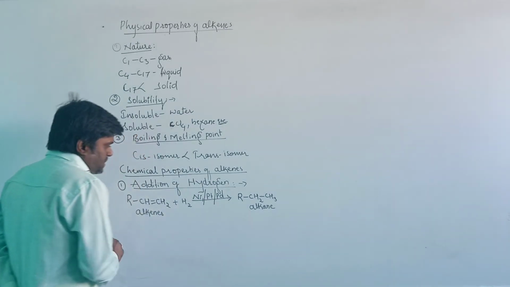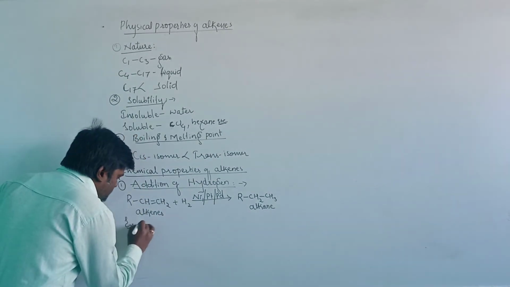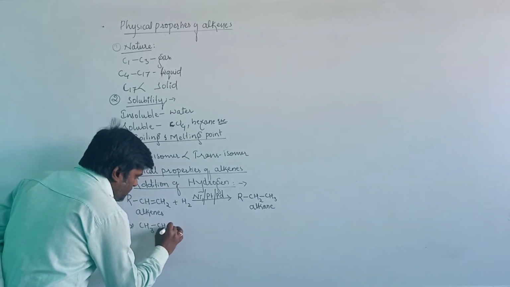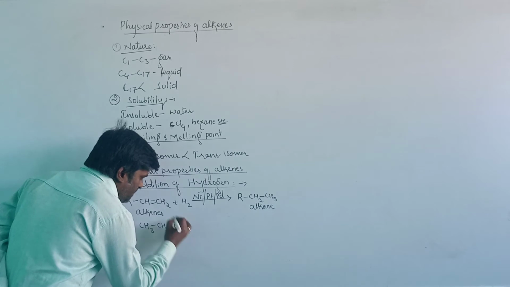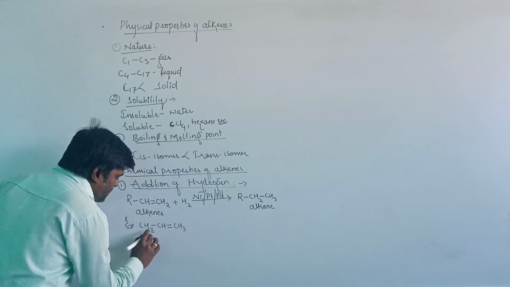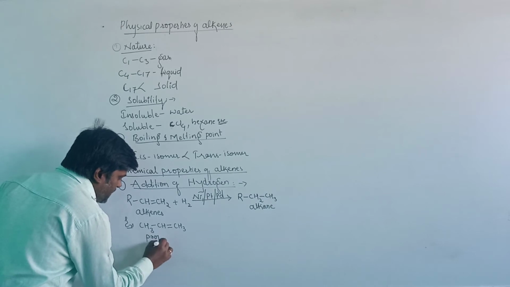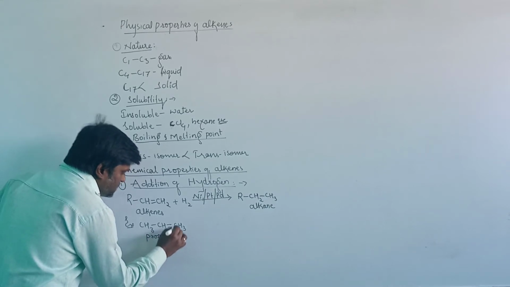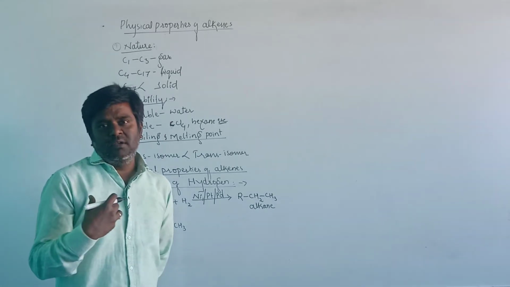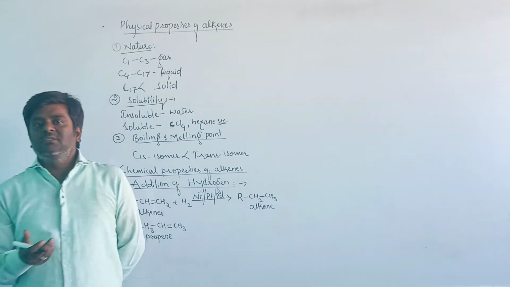Then take an example here: CH3, CH double bond CH3. The compound is propene. The IUPAC name is propene. The general name is propylene, known as the common or trivial system.